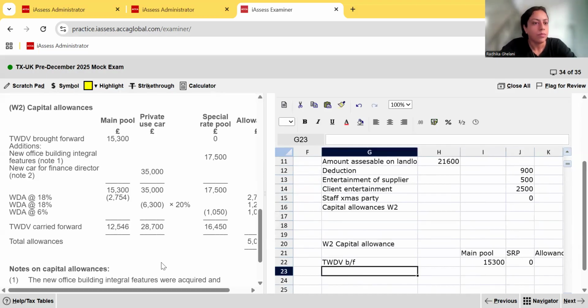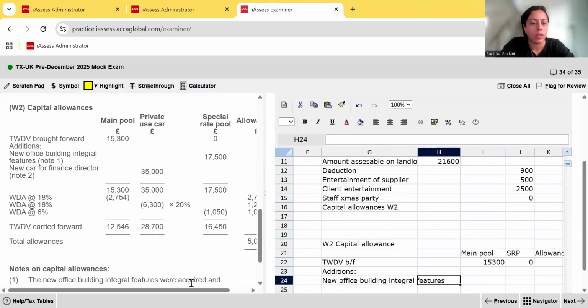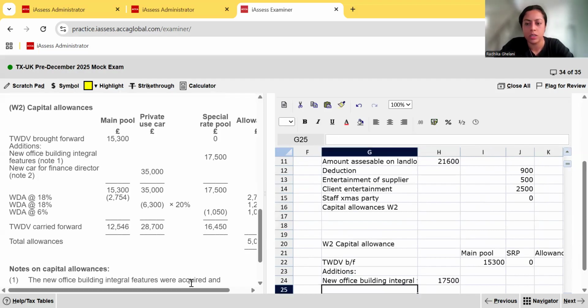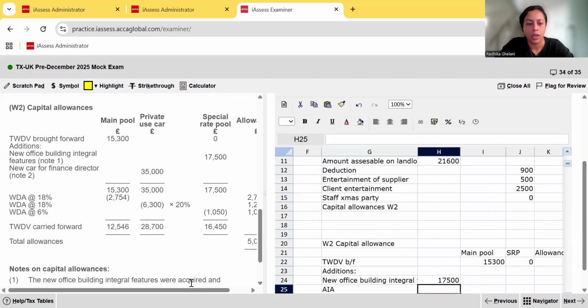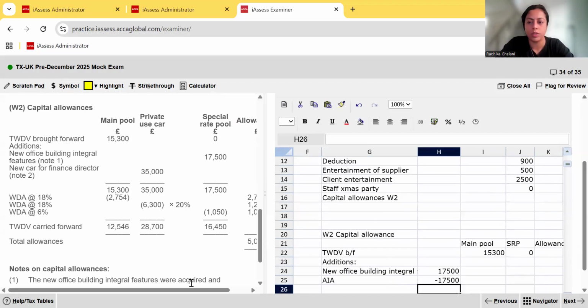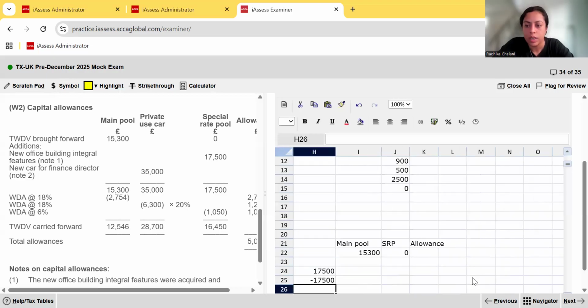Okay, so starting with the additions for new office building integral features. The value there was, if you see, they put it in the special rate pool at 17,500, but then this qualifies for AIA. 17,500. Okay, so directly put the entire 17,500 in the allowance column.